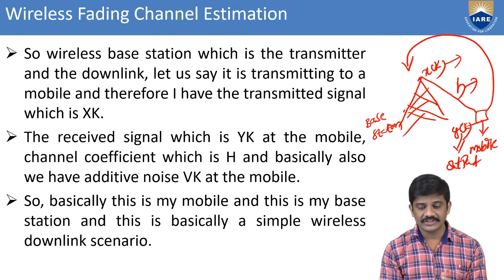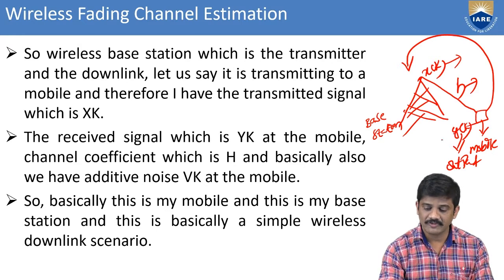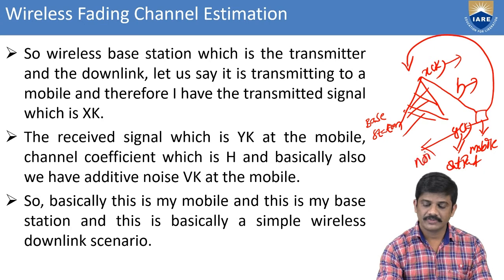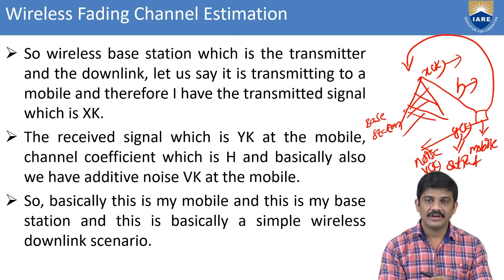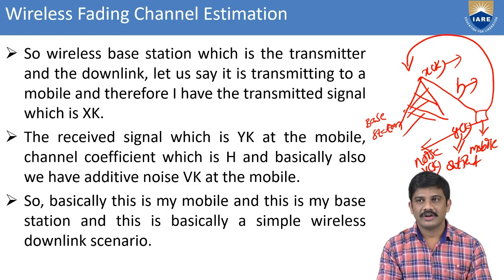Now we can see the received signal, which is y of k, and h is the mobile channel coefficient. Here we have added some noise. For the y of k we added some noise. Here we consider the noise, that is v of k. We can also add noise to the input signal.